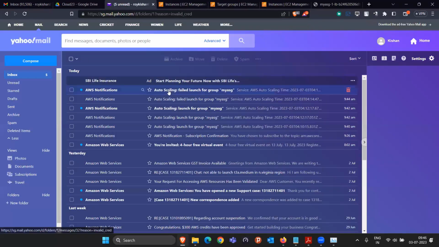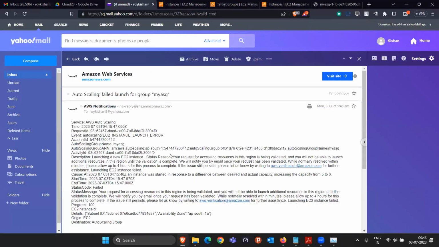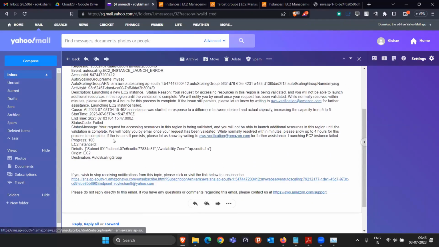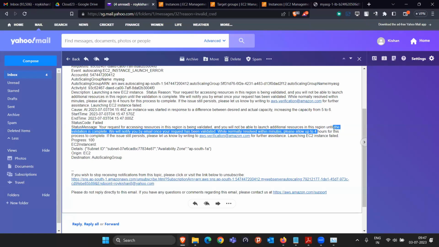Again, a new message is given. Again, they are trying to launch, and again they are not able to launch it. So that's what they are saying: I am still not able to launch, and this request for accessing the resource in the region is being validated. We will not be able to launch any additional resource until the validation is done. It will take around 4 hours.